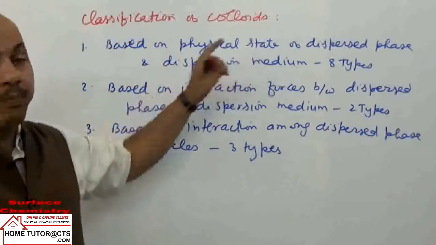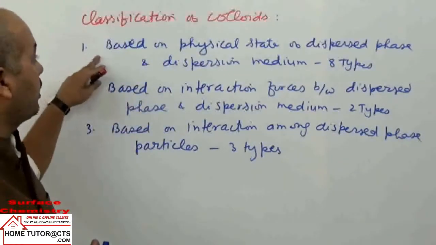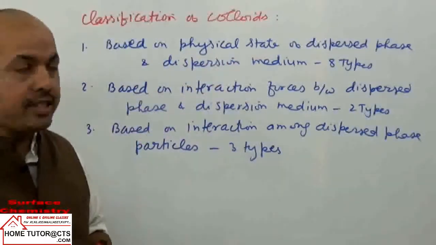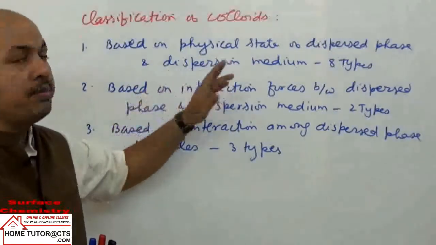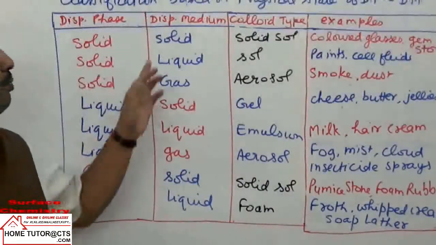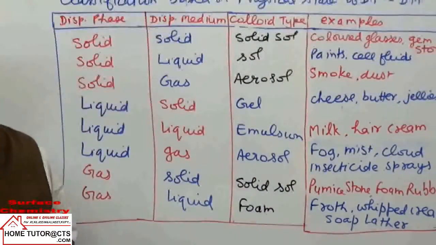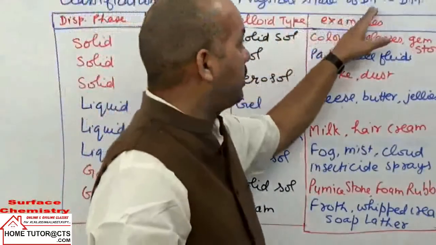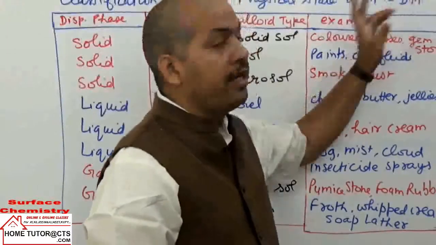depending upon these properties. So first we can take classification based on the physical state of the dispersed phase and dispersion medium.